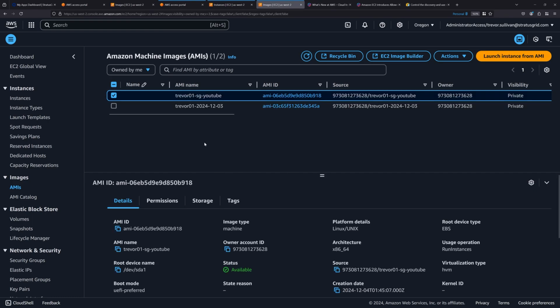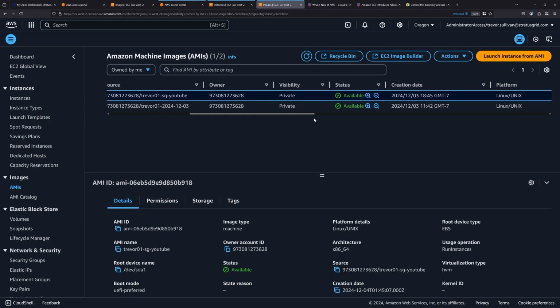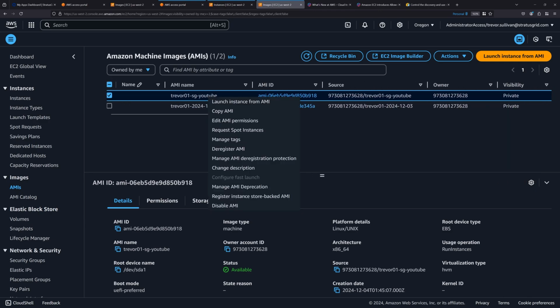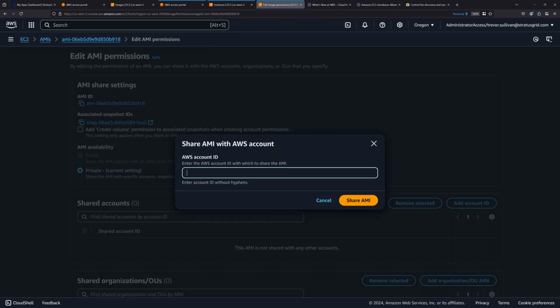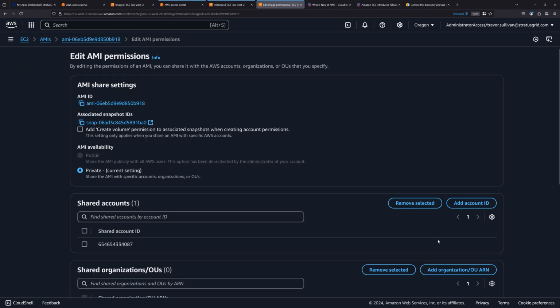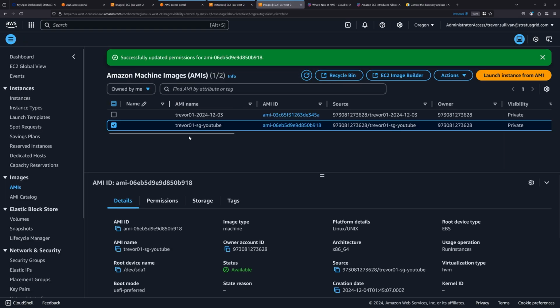Let's see if this other image is available yet that maybe we could share out. All right, looks like it is. So let's right click on this YouTube one and say edit permissions, add account ID, and we'll go ahead and paste in this account right here. Say share AMI, and we want to click save there as well.